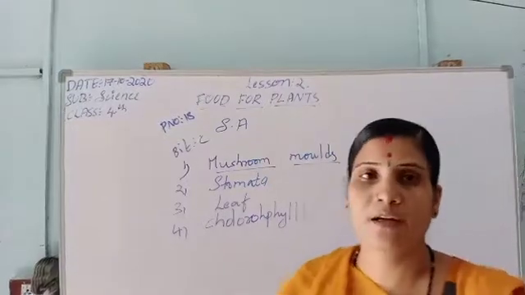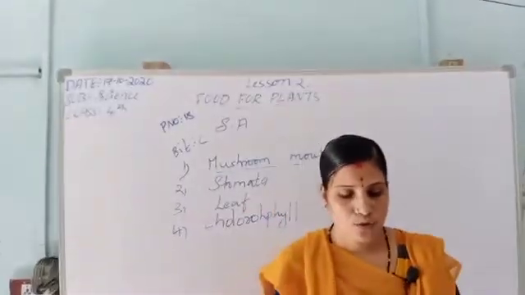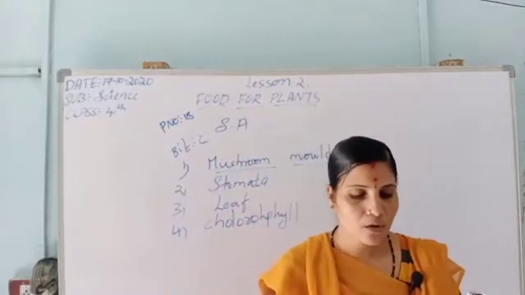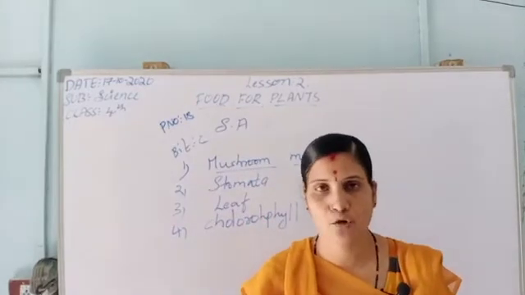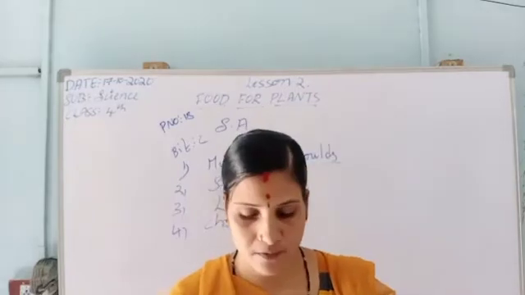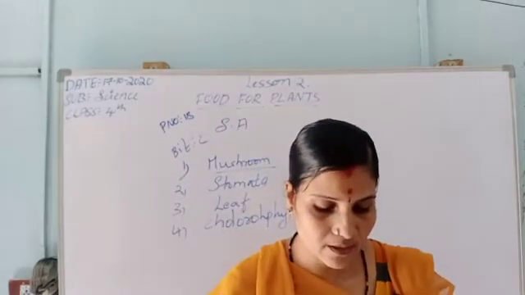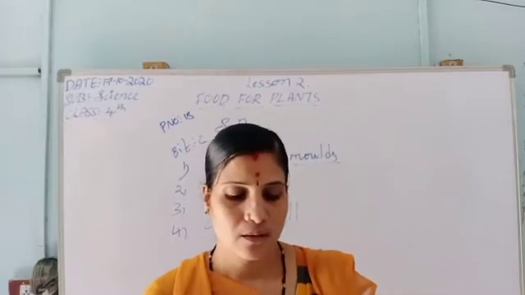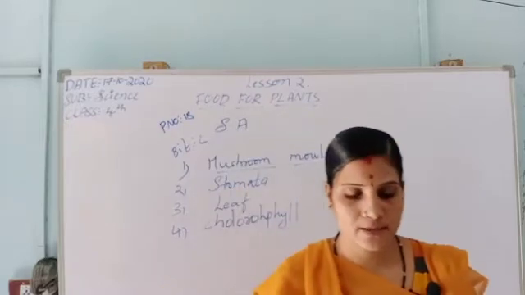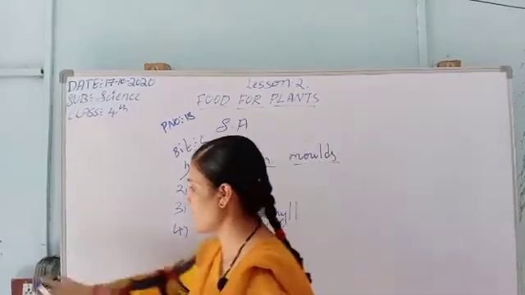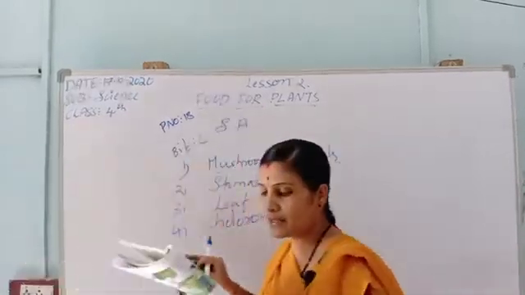Once again I will repeat with the question and answer. Two non-green plants, mushrooms, molds. Small pores in a leaf, stomata. Food factory of a plant, leaf. Pigment which makes the leaf green in color, chlorophyll. These are the four. Write the names of each of the following. Bit number C, so this one also I have completed. So that is the last bit.